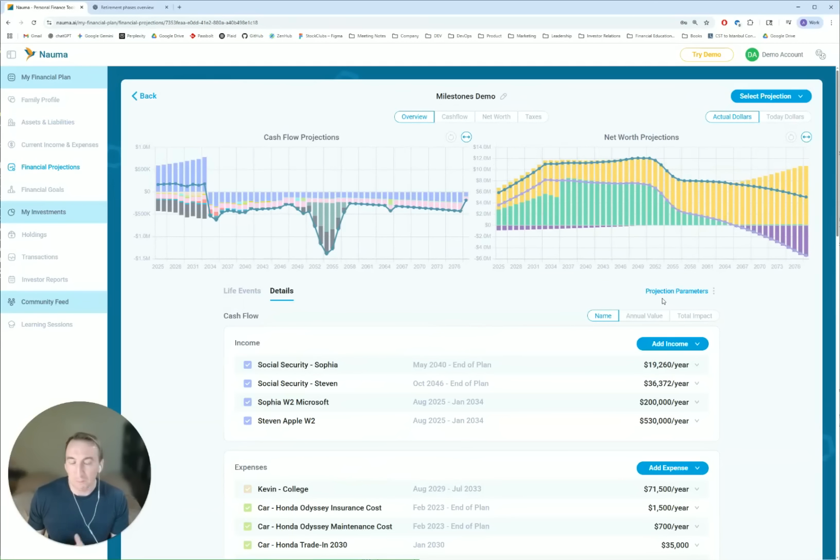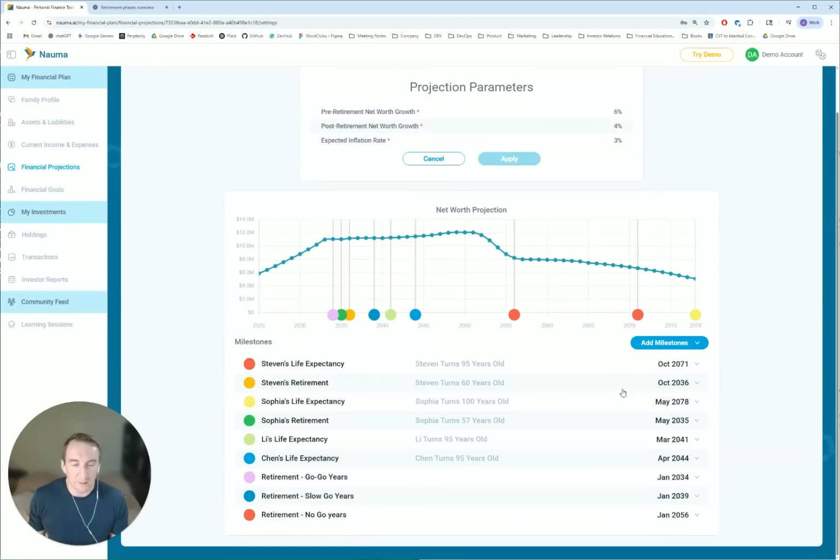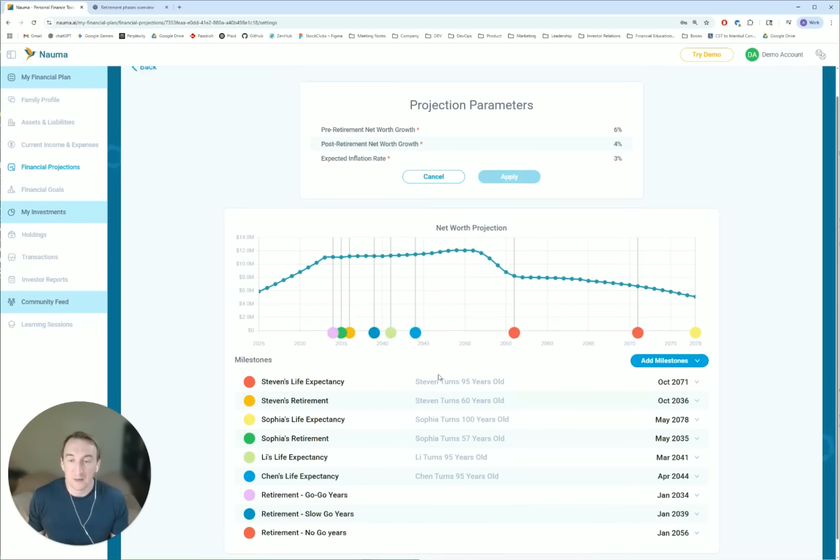But the advantage of using milestones in this case is that they make sure that all income and expenses that they have are synchronized.